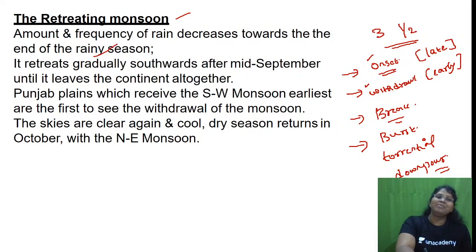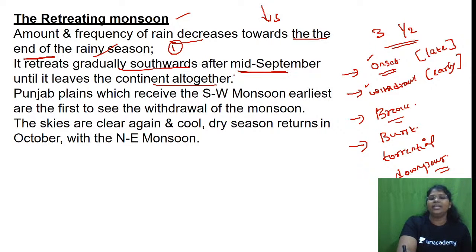Fine. Retreating monsoon. Amount and frequency of rain decreases towards the end of the rainy season. One point we have to notice. It retreats gradually southwards after mid-September until it leaves the continent altogether. Punjab plains, which receive the southwest monsoon last, are the first to see the withdrawal of the monsoon.